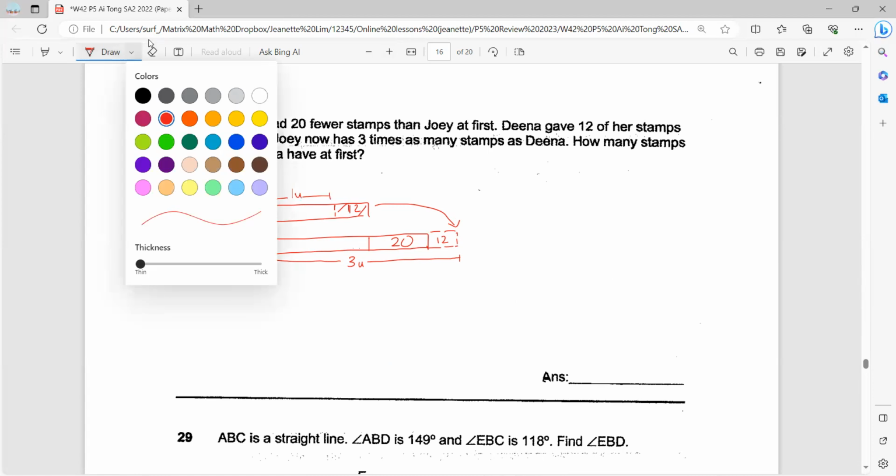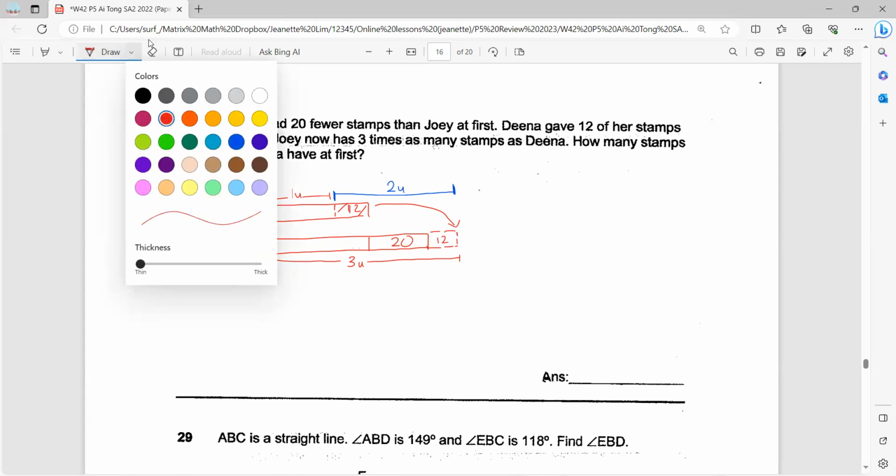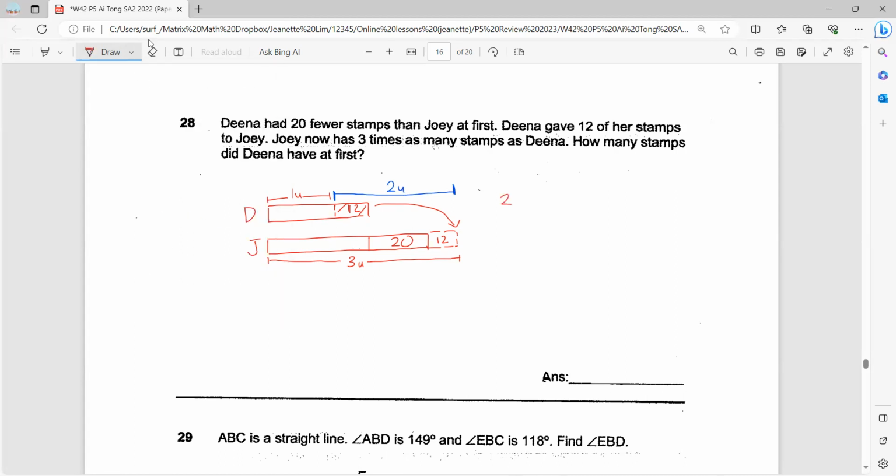Okay, so now you see the difference is from here all the way to here, right? So how many units is this? This is 2 units. So to find 2 units, it's actually 12, 20, 12.